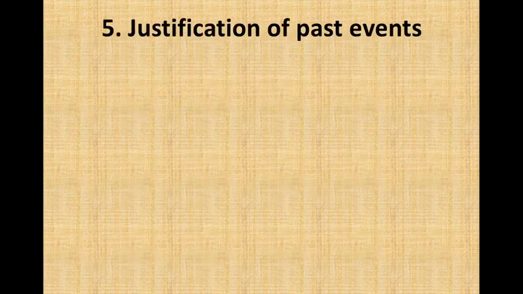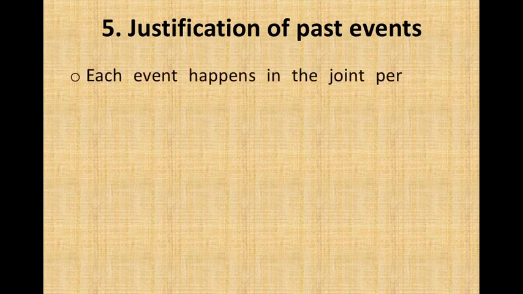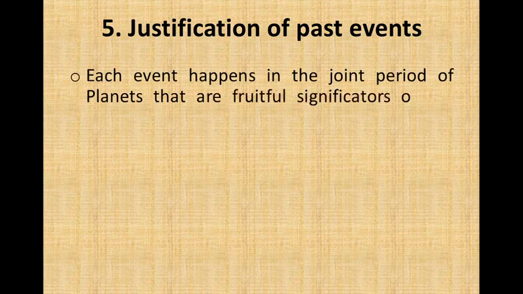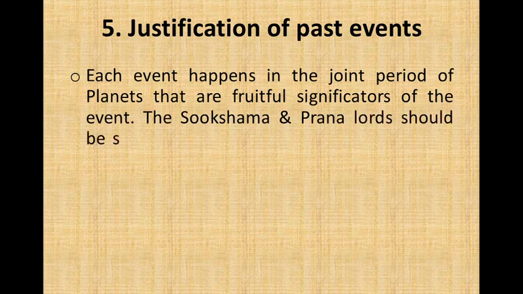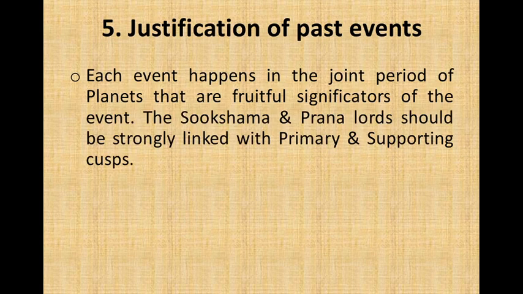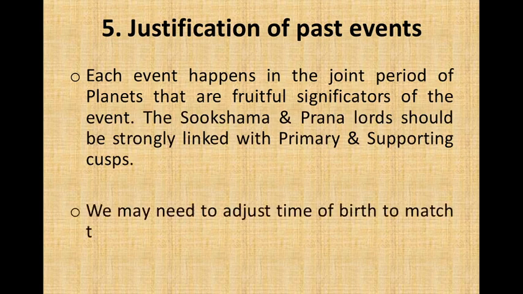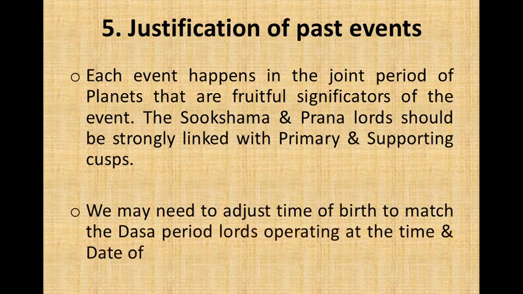The fifth step is justification of past events. Each event happens in the joint period of planets that are fruitful significators of the event. The Sukshma and Prana lords should be strongly linked with the primary and supporting cusps. We may need to adjust the time of birth to match the Dasha period lords operating at the time and date of happening of the events.